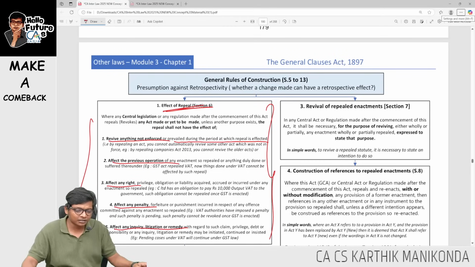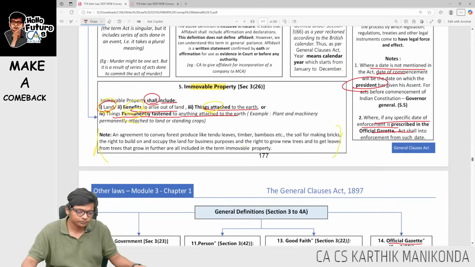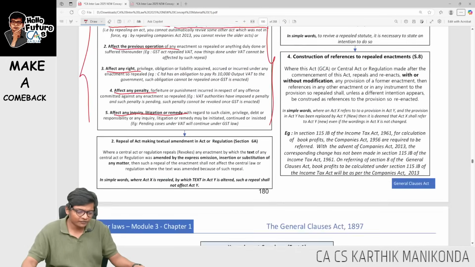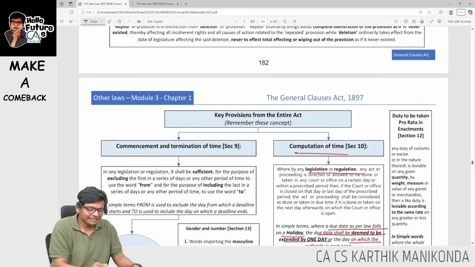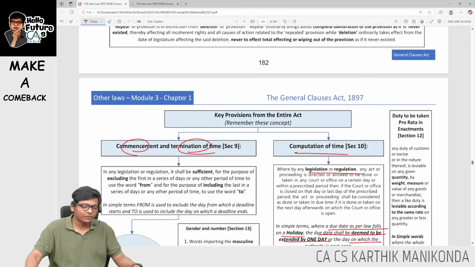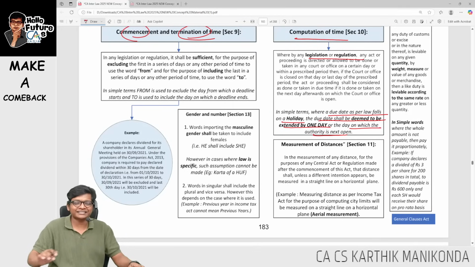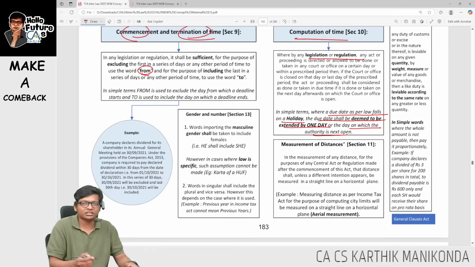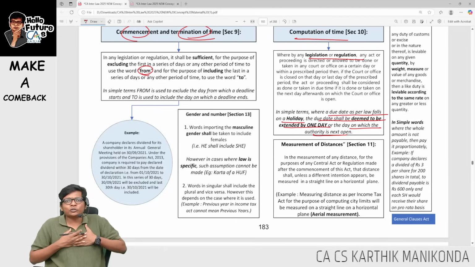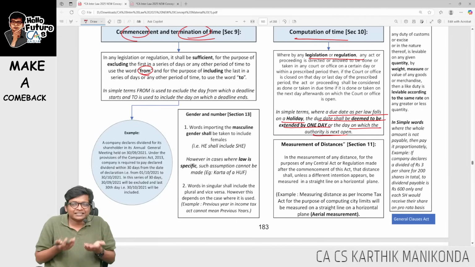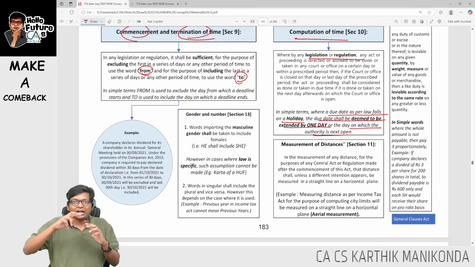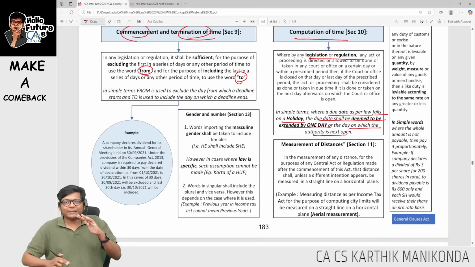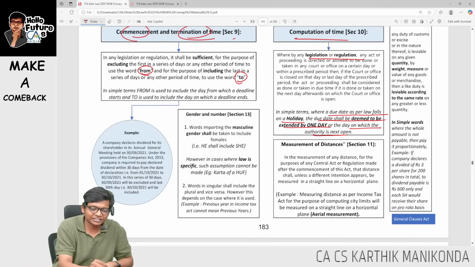Sections 9, 10, 11, 12, 13. Let me go through these sections now. Okay. After definitions, all this will be there in key provisions. Section 9. What is 9? Commencement and termination of time. Commencement and termination of time basically says when the word from is used, then don't count the day. Dividend should be declared within 30 days from today. Then don't count today, count 30 days from tomorrow. When I use the word to, I have to include the last day. It shall be filed to, let's say, Sunday. Then until Sunday I will count. That is section number 9.